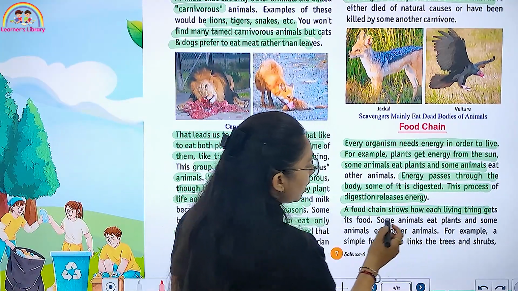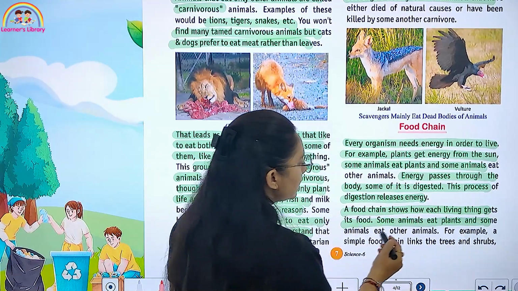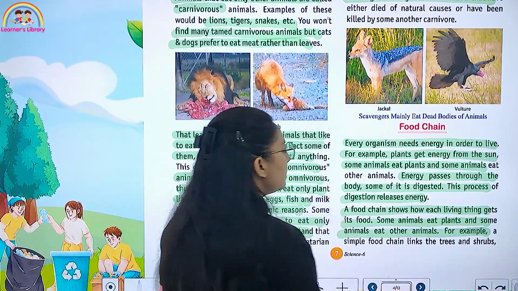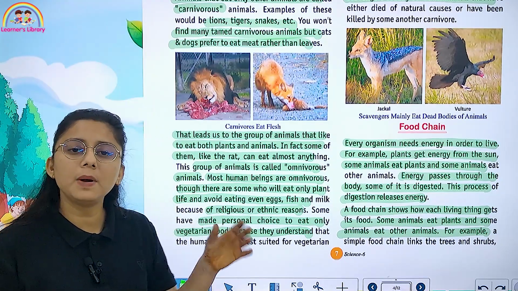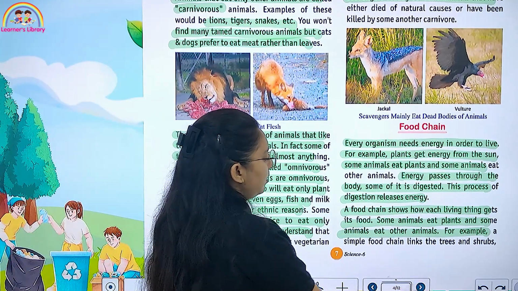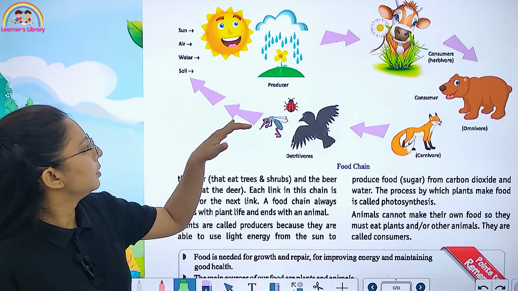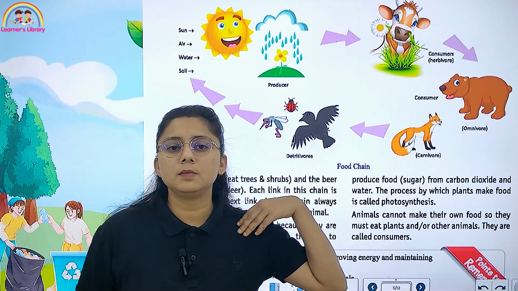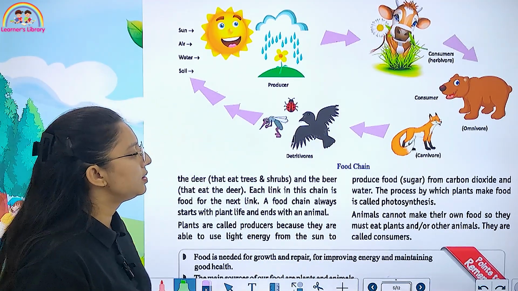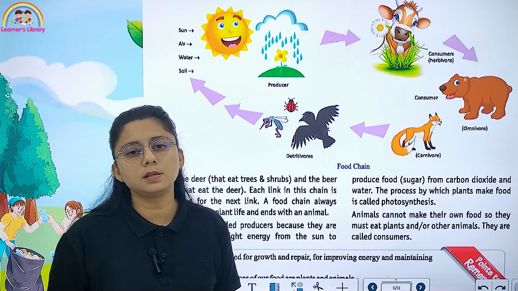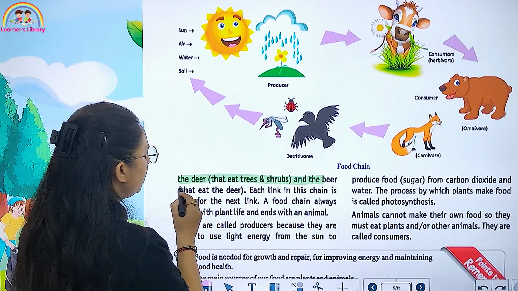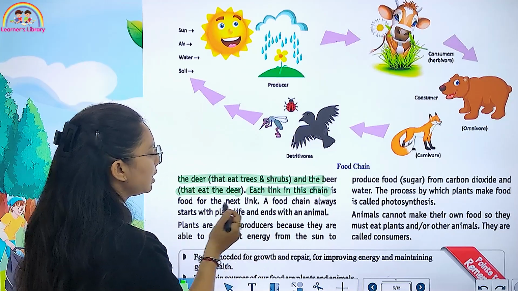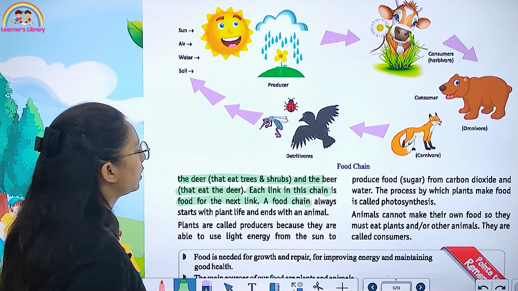A food chain shows how each living thing gets its food. Some animals eat plants, and some animals eat animals. A simple food chain is like grass is eaten by a grasshopper, then the grasshopper is eaten by a snake, and the vulture is eating the snake. What is this? This is a food chain. Now, the deer eats trees and shrubs and the bear eats the deer. Each link in the chain is food for the next.